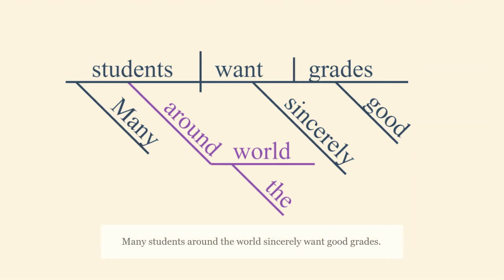Many students around the world sincerely want good grades. Around the world is called a prepositional phrase. Specifically, it's an adjectival prepositional phrase because it's modifying the noun, and that's what adjectives do. We start with a preposition on a slanted line, the object of the preposition, world in this case, on a horizontal, and any modifiers underneath. In this case, the is modifying world.